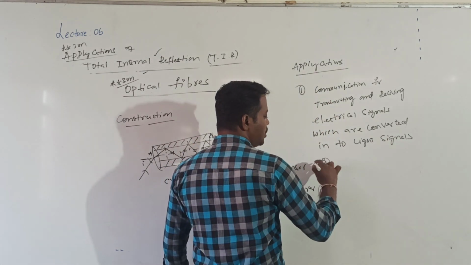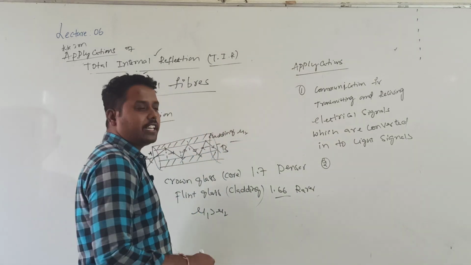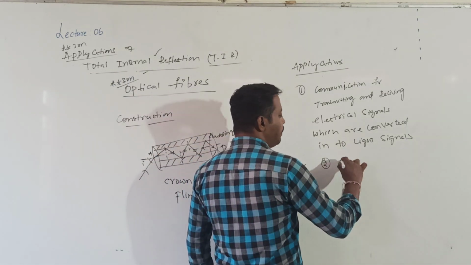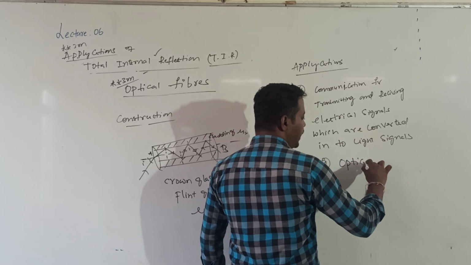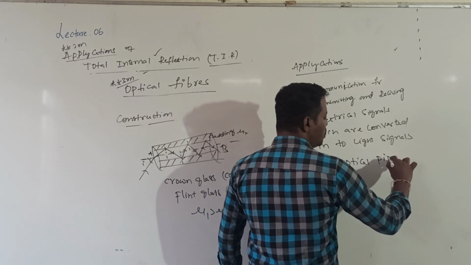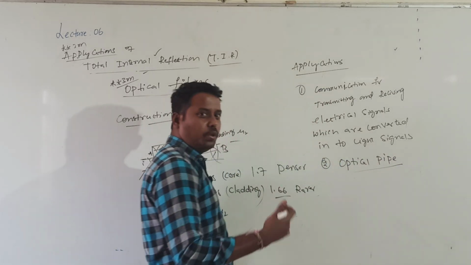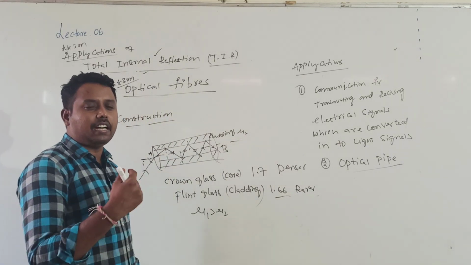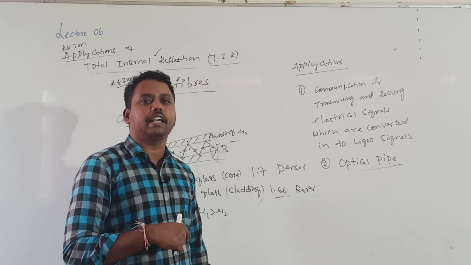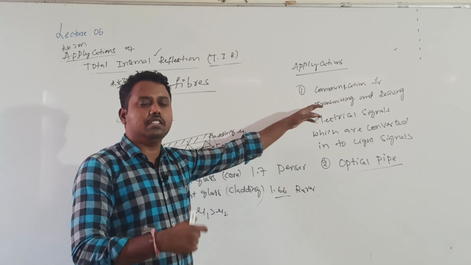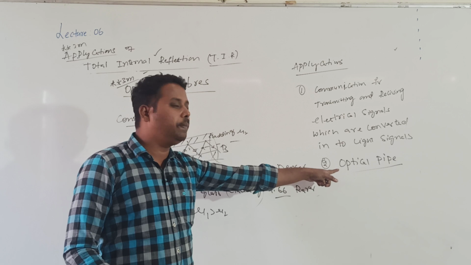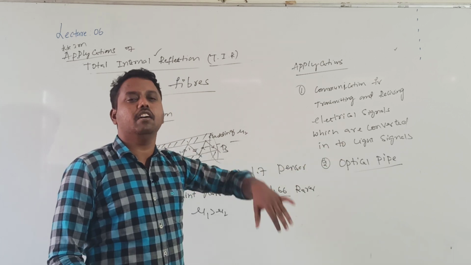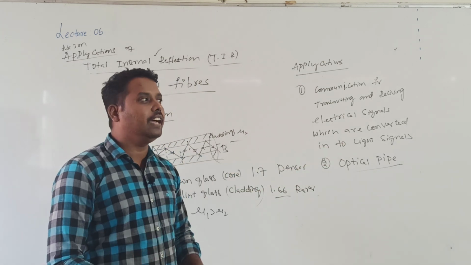The second application: these optical fibers can also be used as an optical pipe in order to see the inner organs of the human body. Nowadays we can use this optical fiber as an optical pipe for scanning inner organs or to see the function of inner organs.